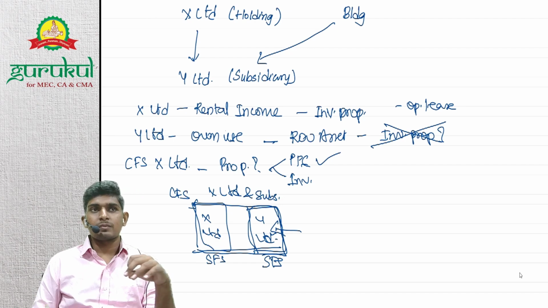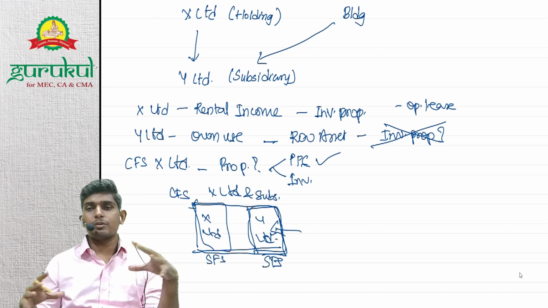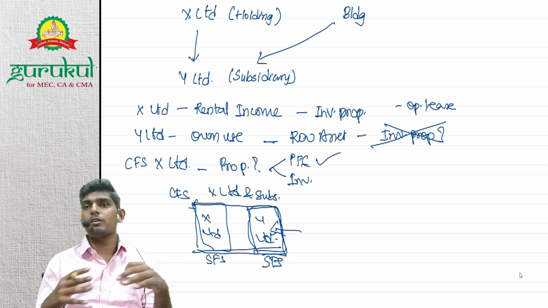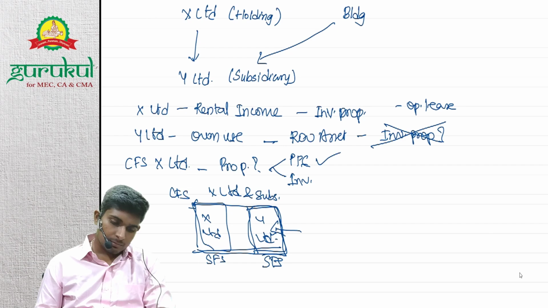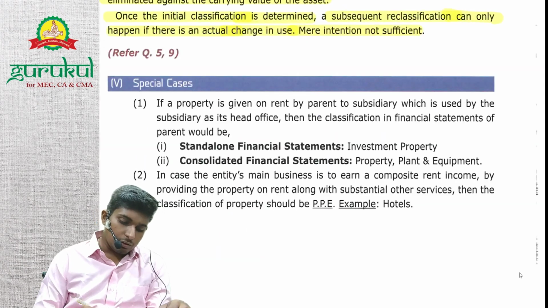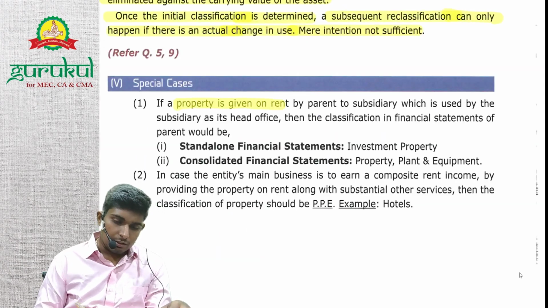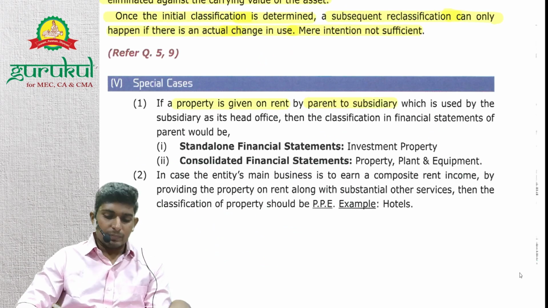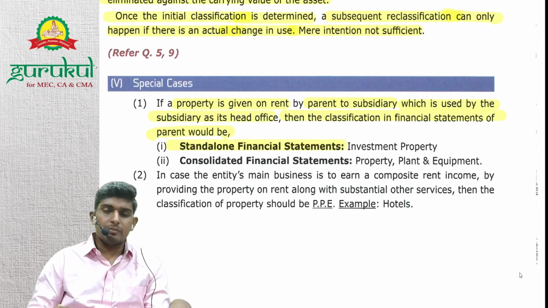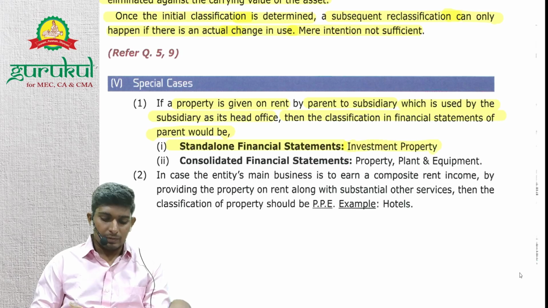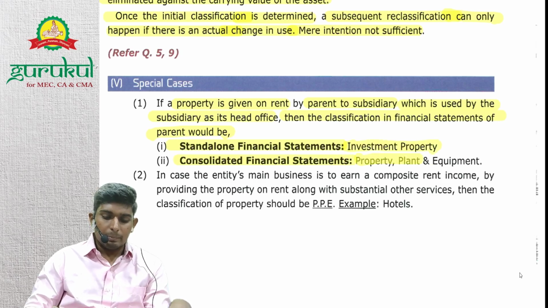Understand? As a company as a whole, if you merge all companies, then that property is used by one of your companies, right? Hence it will be PP for your own use. So if a property is given on rent by the parent to the subsidiary, which is used by the subsidiary as its head office, which means for office purposes, then the classification in the standalone financial statements of the parent will be investment property. The consolidated financial statements will show PP. Understood?